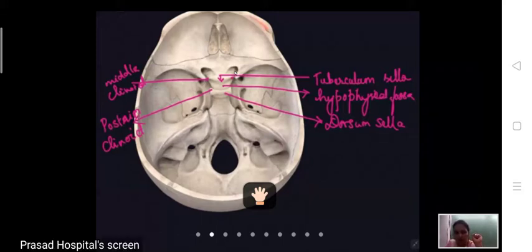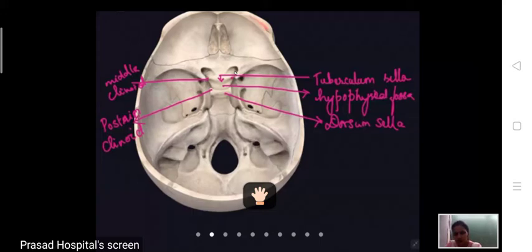So the structures passing through the optic canal are, first, the optic nerve, and second, the ophthalmic artery, a branch of the internal carotid artery, which lies inferolateral to the optic nerve. And the third structure passing through the optic canal is the meninges.